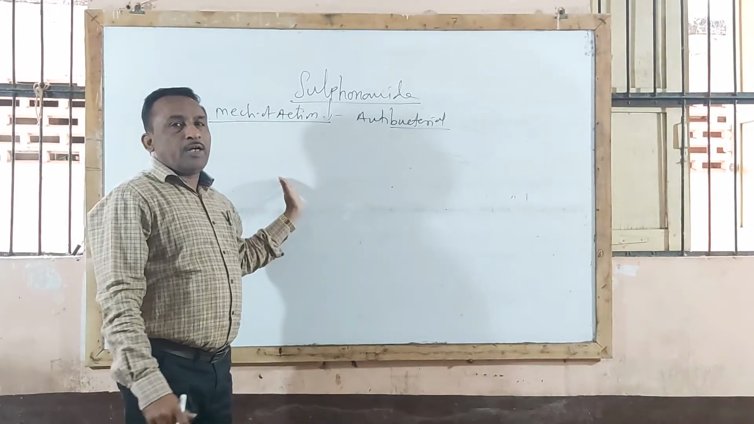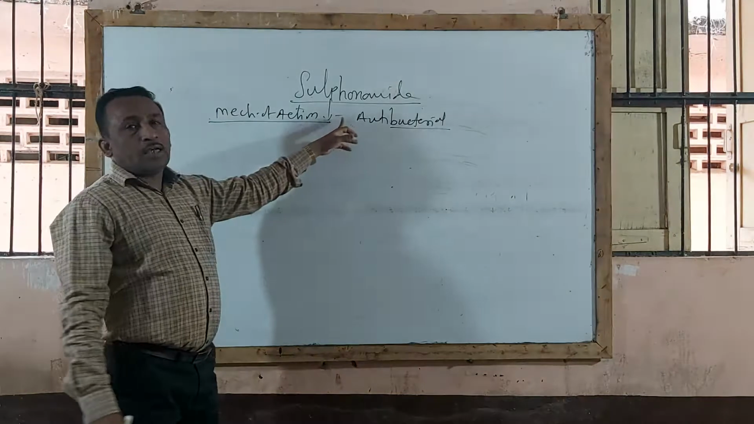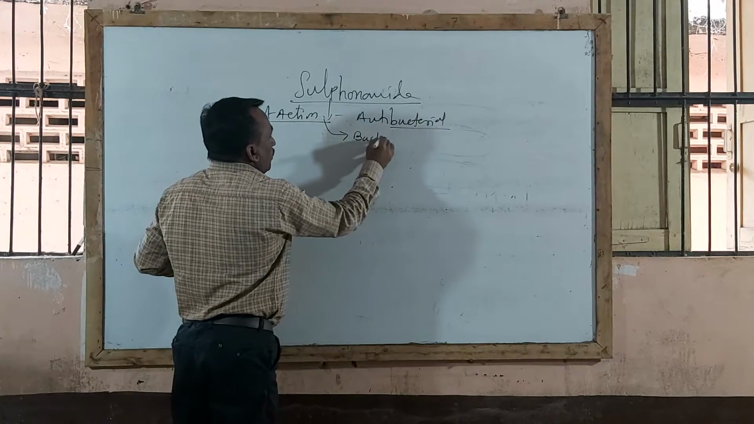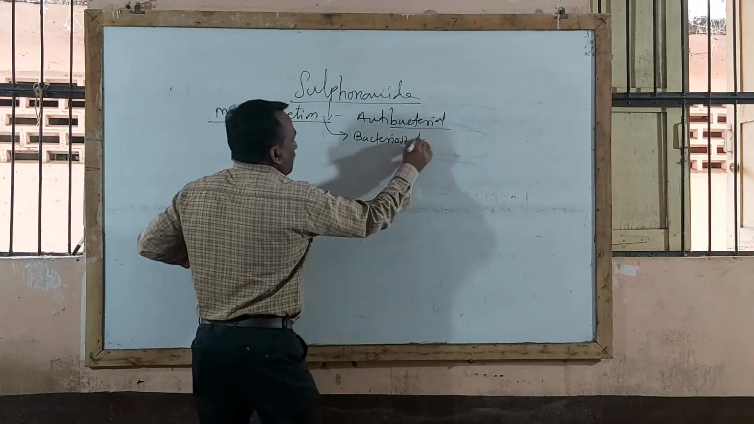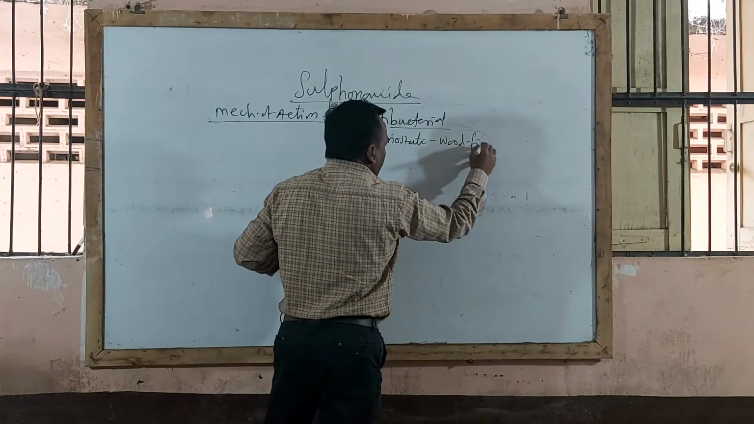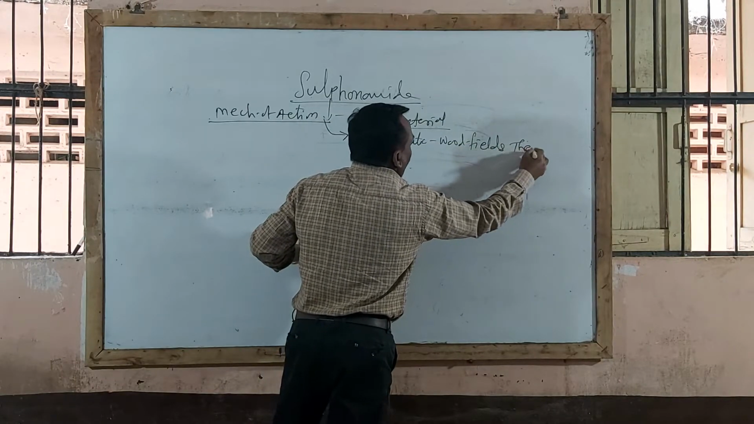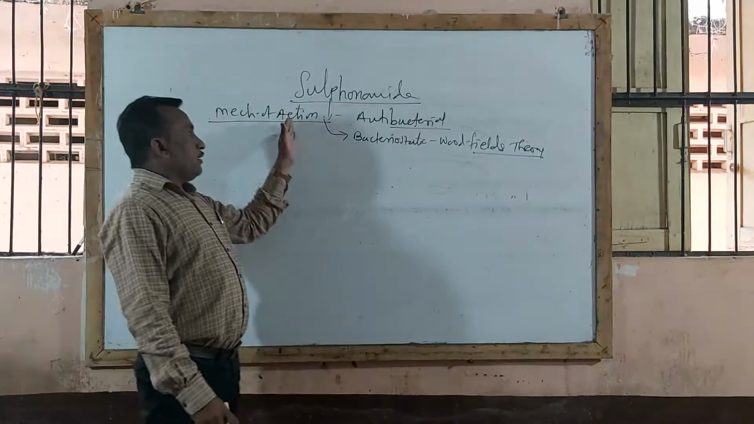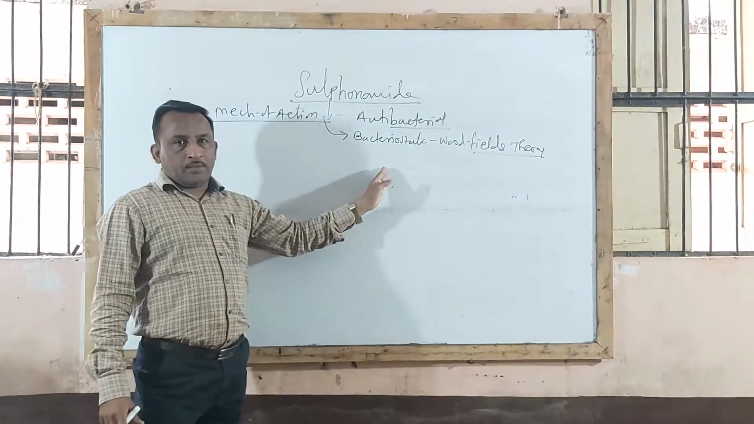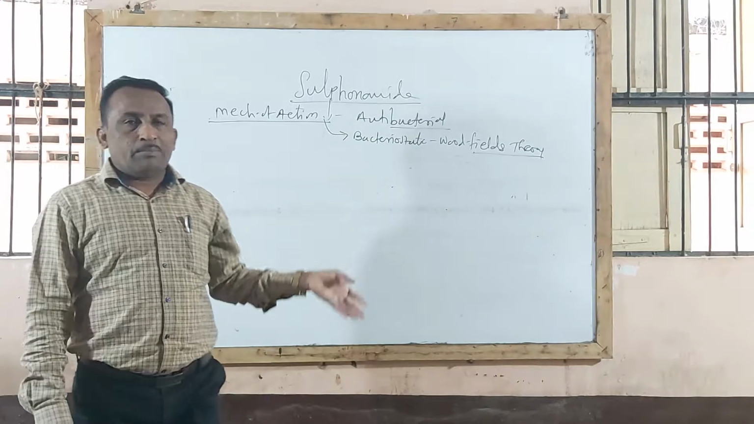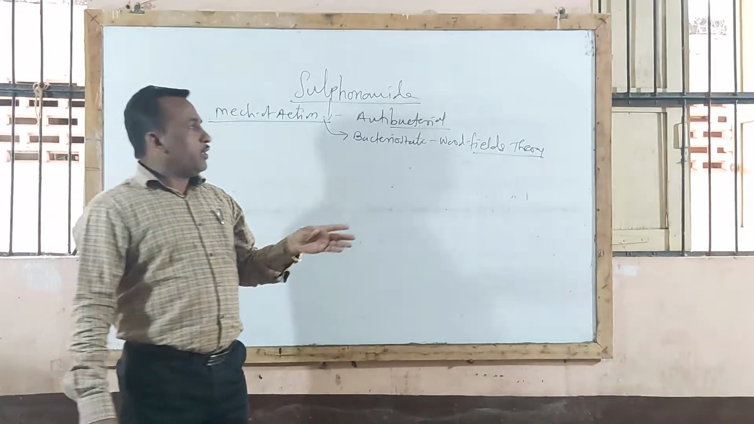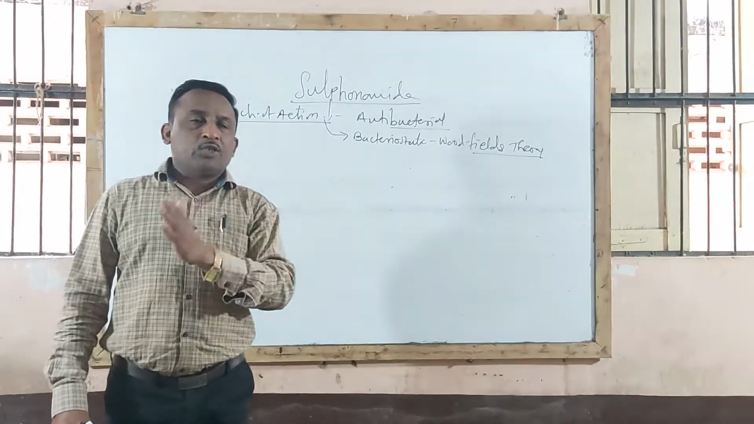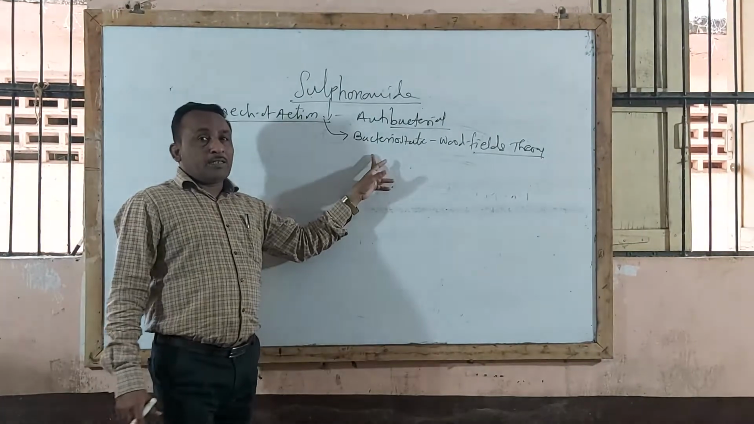We already completed the bacteriostatic examples, that is, these are the bacteriostatic drugs. These drugs are used as bacteriostatic agents by the mechanism called the Wood-Fields theory. When these agents are given, maybe sulfamethoxazole, sulfaphenazole, any sulfonamide drug, it inhibits the growth or multiplication of microorganisms, so it is used as a bacteriostatic agent.